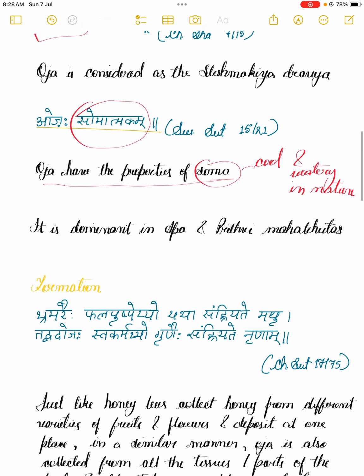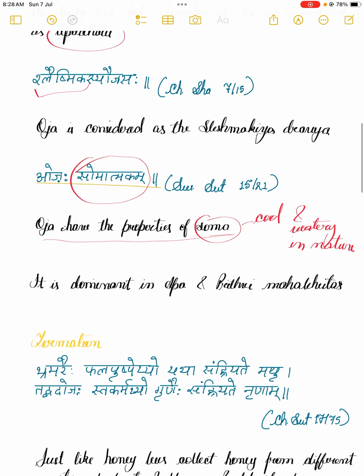If we look into the Panchabhautikatva, we have just studied that Ojha is the Sleshmaka Dravya, and such Dhatu or Dravya have dominance of Jal Mahabhut and Prithvi Mahabhut. So its Panchabhautikatva would be a combination of Jal and Prithvi Mahabhut.